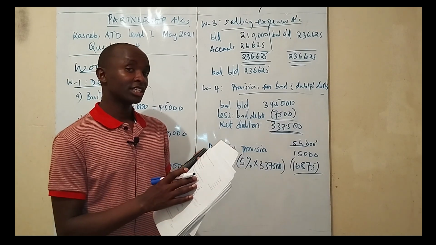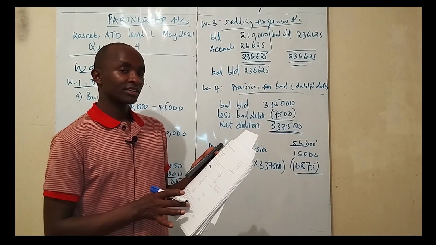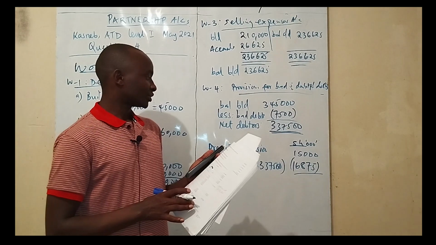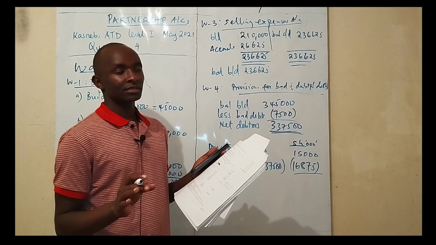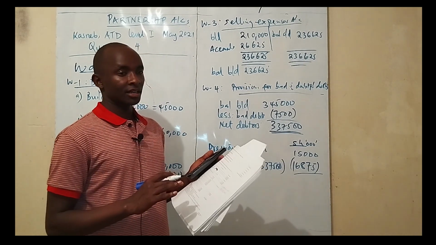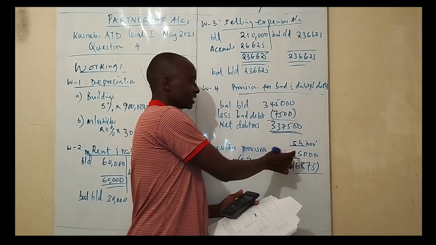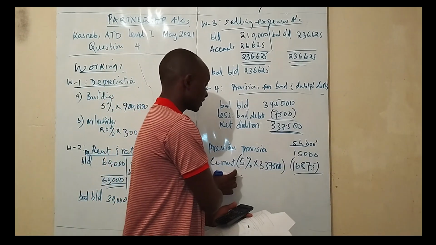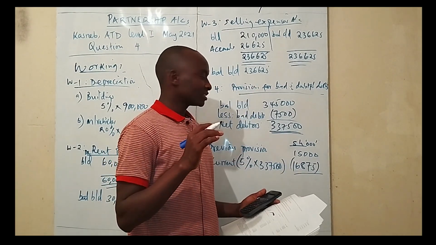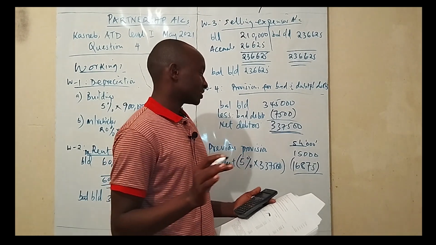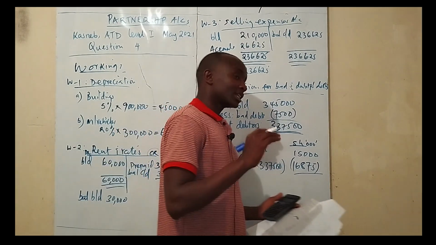The provision provided in the trial balance and the provision for the year that is given in the additional information. So you check if there is an increase in provision, then automatically there is an expense. But if there is a decrease, then it is an income, and you know how to treat it in the income statement. So for this case, previous was 15,000, but current is 16,000, meaning there was an increase in provision. That increase in provision will be treated as an expense in the income statement.